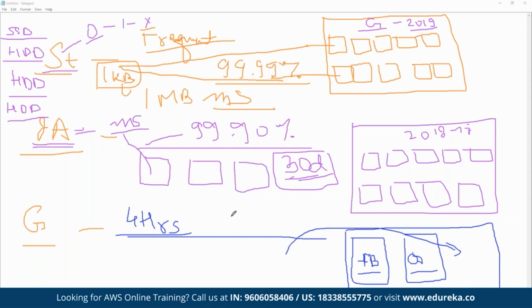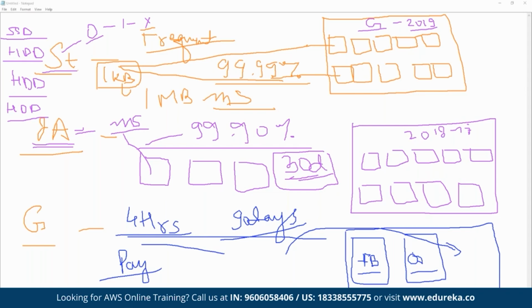And there's a minimum duration of 90 days. That means if we move any files to the Glacier service, we have to store them at least for 90 days. Although we can increase the speed of fetching the data, we have to pay extra for increasing the speed of the fetching process. And here again, there are limitations on file size. In standard we can store files as small as 1 KB, but here we have limitations on file storage as well.